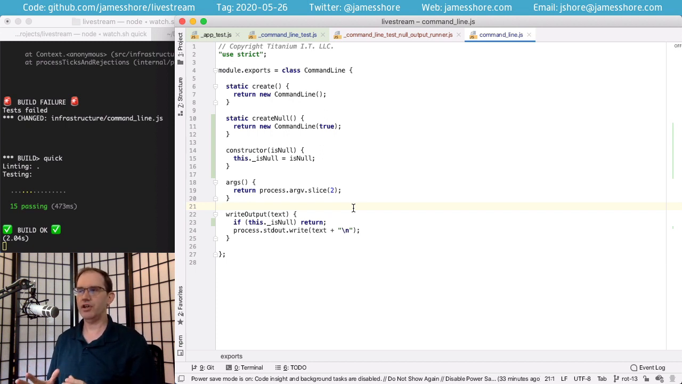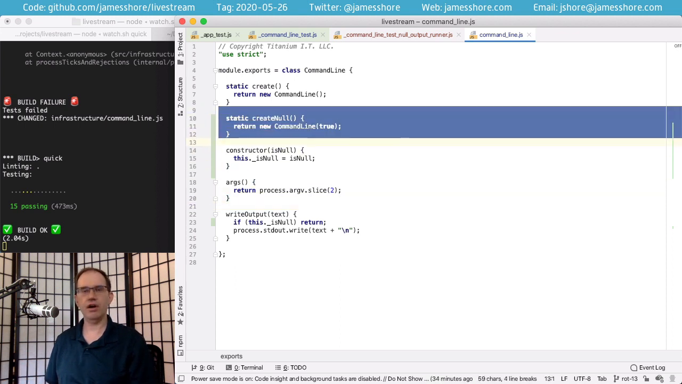But one thing I want you to notice here is the way we choose to implement this is completely encapsulated. Nobody from the outside knows how the null command line is implemented. They just know that if you call command line.create null, you get a command line that does not actually write to the command line, which is nice.